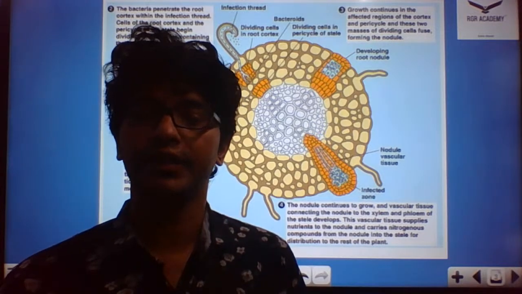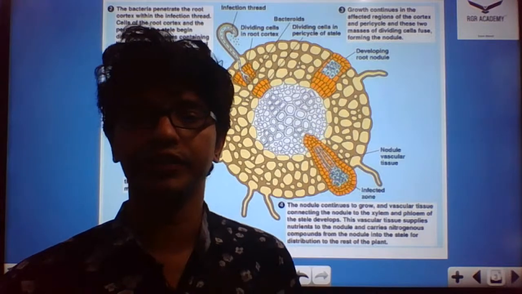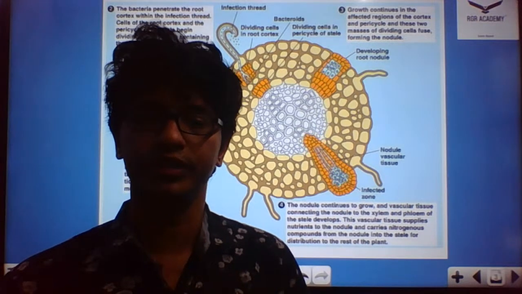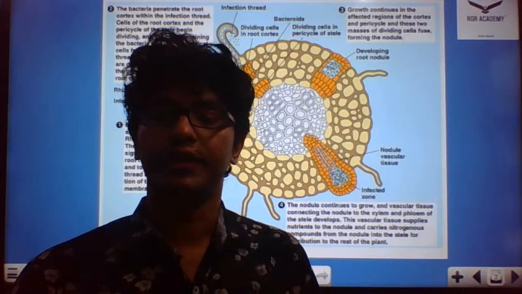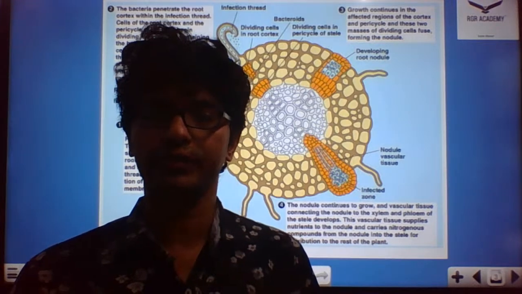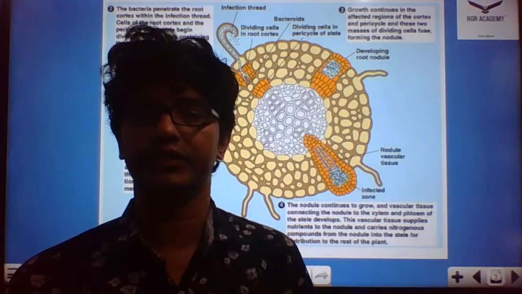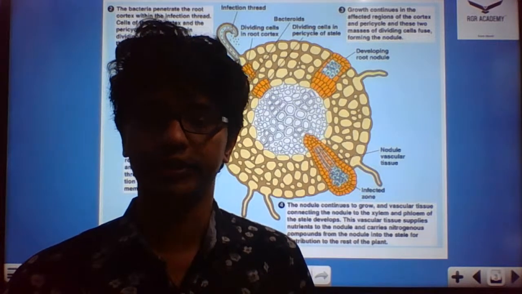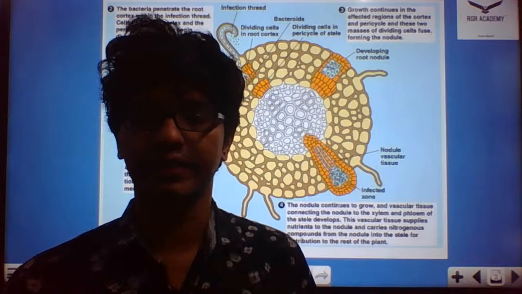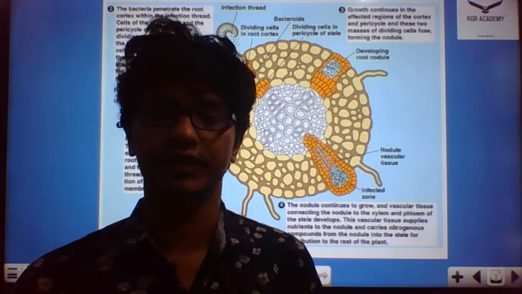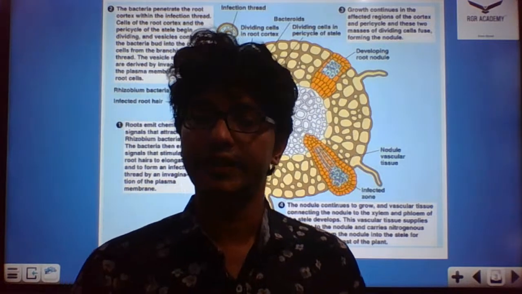As far as the mineral nutrition is concerned, this is a continuation. The chapter, nitrogen metabolism, is a continuation of the mineral nutrition, that same chapter. Hopefully today we complete this chapter. In this session, we discuss the nitrogen metabolism, the nitrogen cycle, and all the stages which are involved in the nitrogen cycle, in detail.